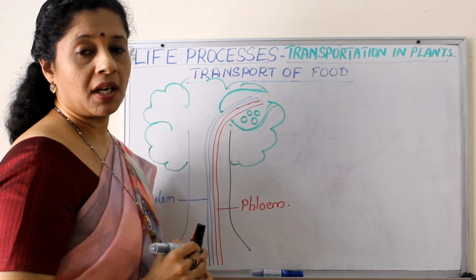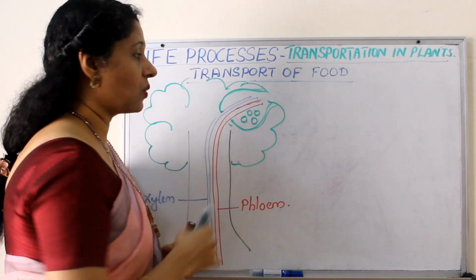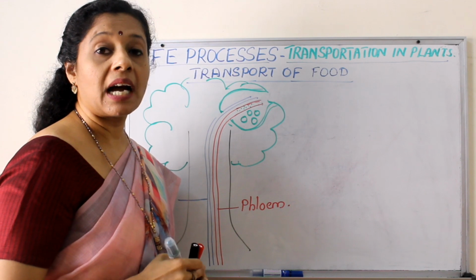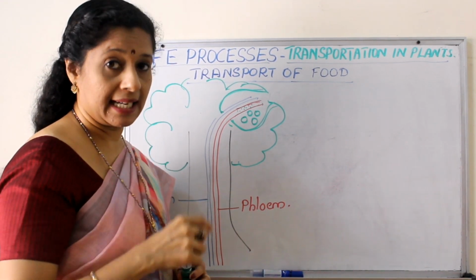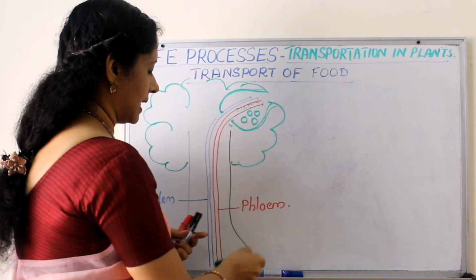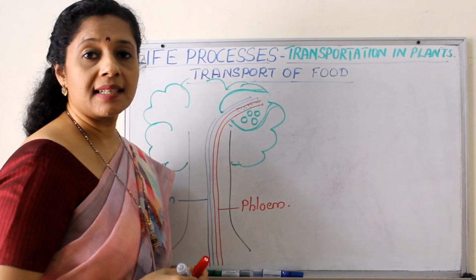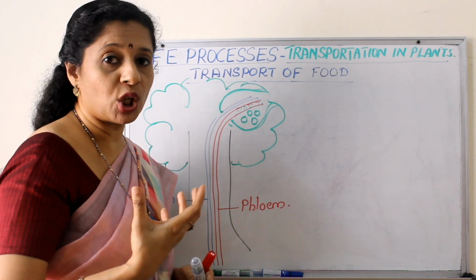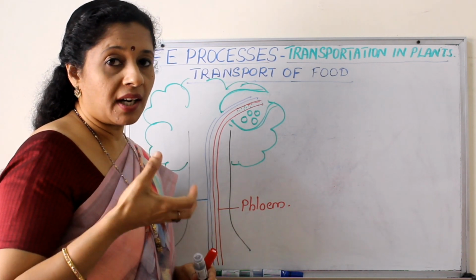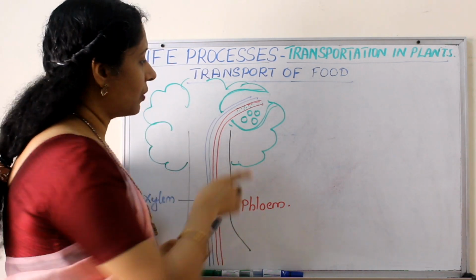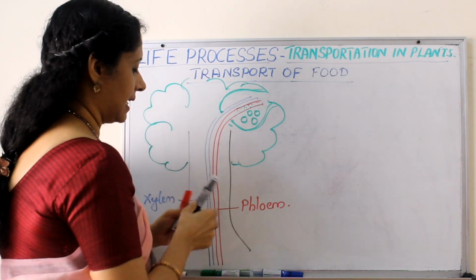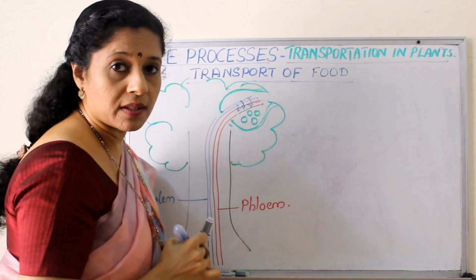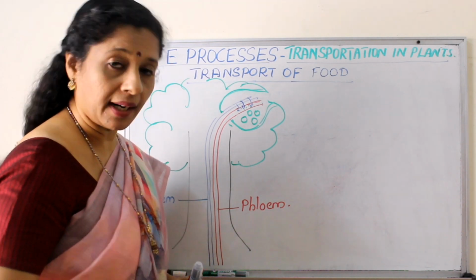Sucrose is produced. Now the photosynthetic product, the sucrose, is moved to the phloem. How can it be moved to the phloem? Actively, by spending ATP. Once the sucrose comes inside, the sucrose is acting as solute. Now the concentration is increasing, or the condition is becoming hypertonic. Whenever there is a hypertonic condition, water will move in. So here which is the nearest source of water? Xylem. So from xylem, water will move inside the phloem by osmosis to compensate for the hypertonic condition.